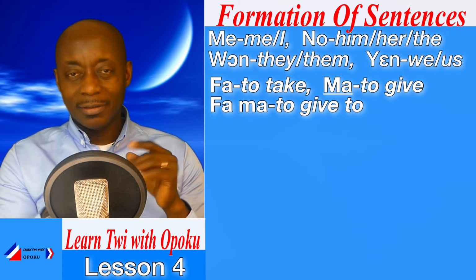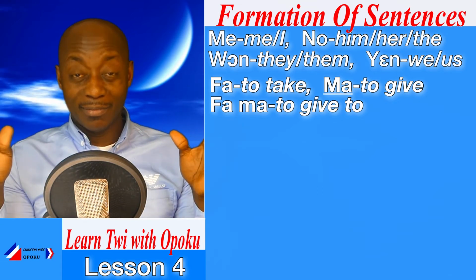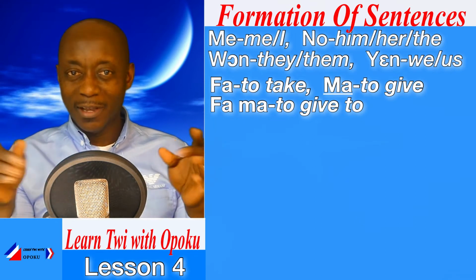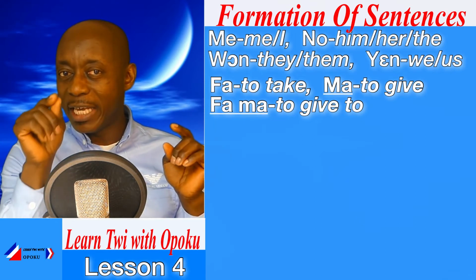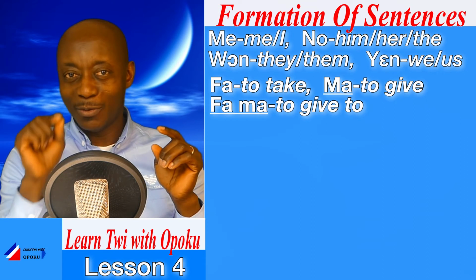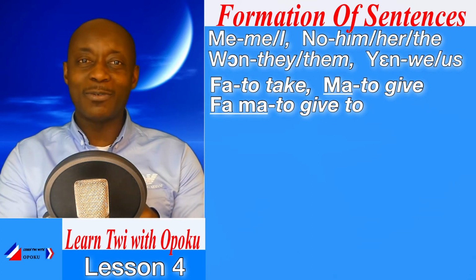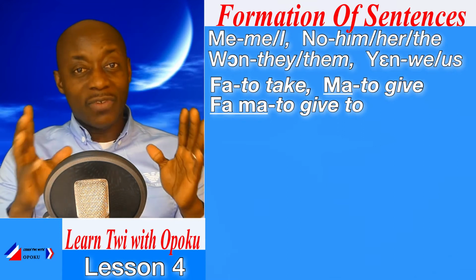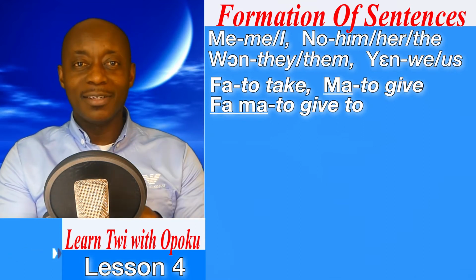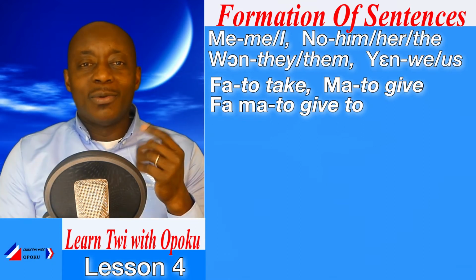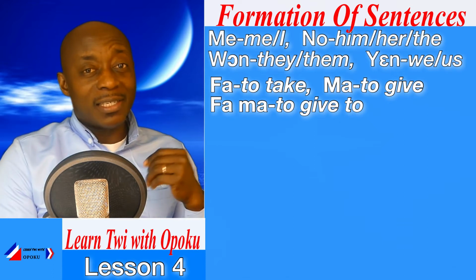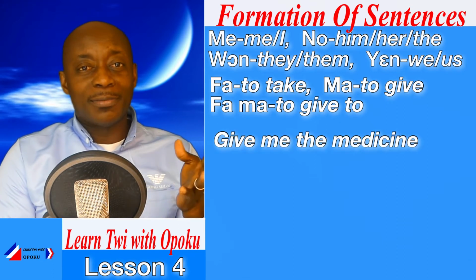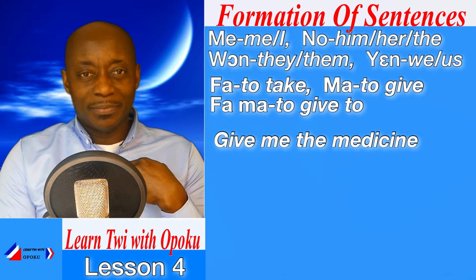Ma, to give. Fa-ma, to give to. So take note of that. Never mind, we're going to learn how to use these verbs and this phrase. So stay tuned.